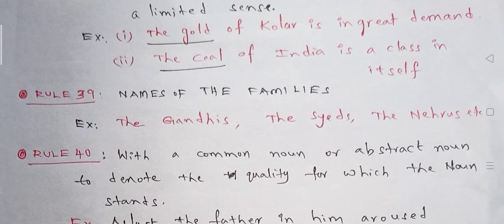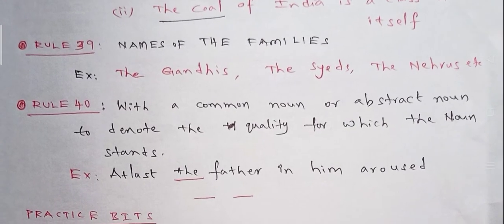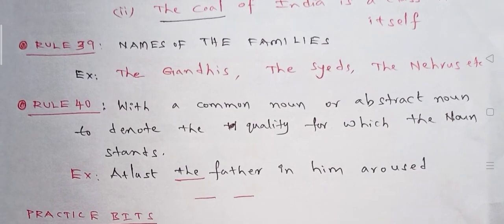Example, the Gandhis, the Nehrus, etc. Like this. Rule 40: with a common noun or abstract noun to denote the quality for which the noun stands.